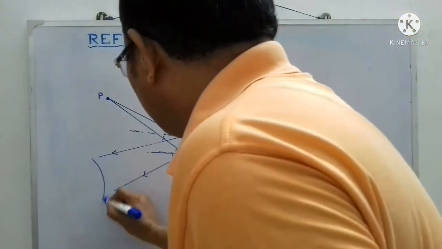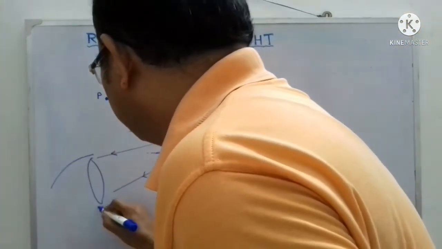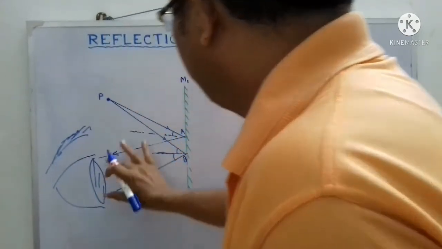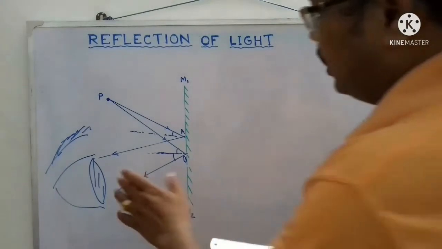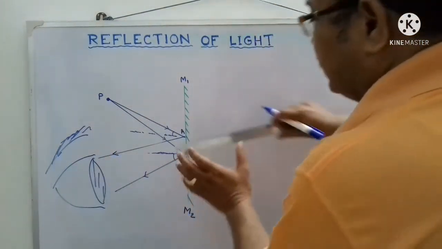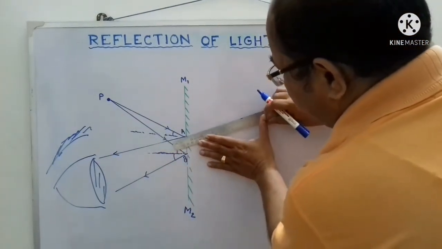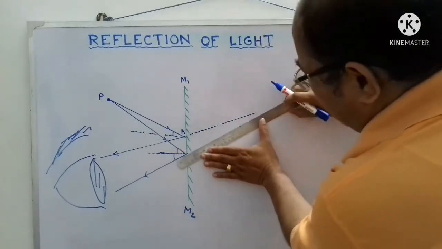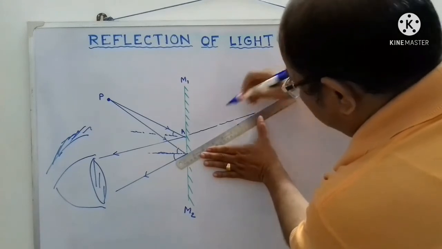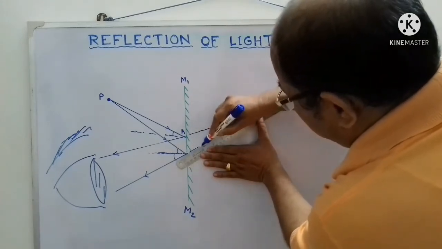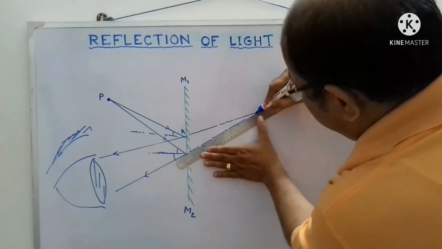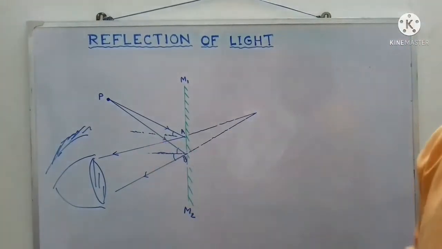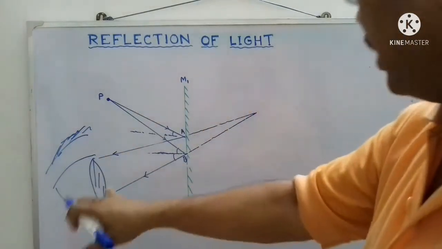Now, if a person looks from here, say this is the eye, if he looks from here, for that person the light will appear to come from this point. The person will produce the reflected rays to the back, and according to him, the light comes from that point.